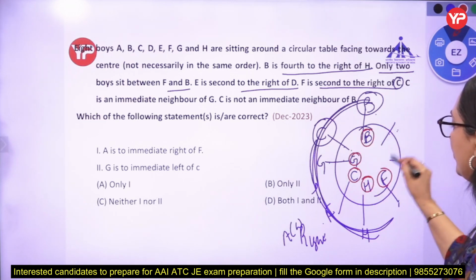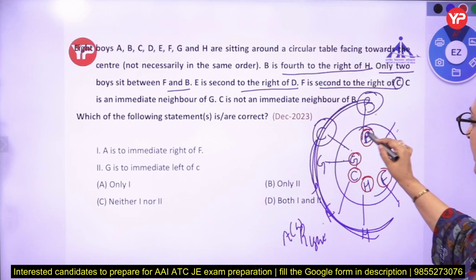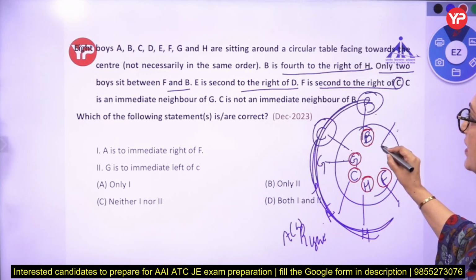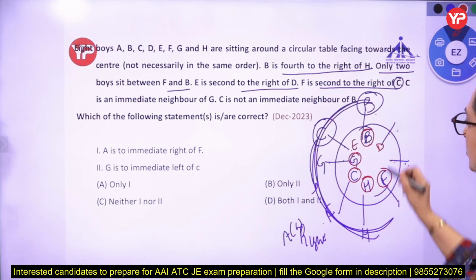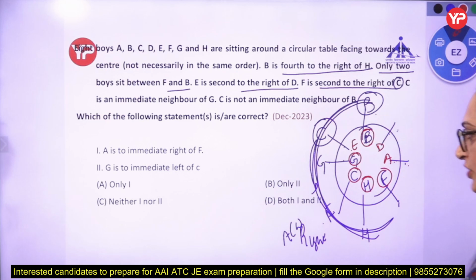So we are left with 3 positions. E is second to the right of D. C is not an immediate neighbor of B, so E is second to the right of D. If D is there, 1, E should be here, no, because B is already there. If D is here, 1, 2, E is second to the right of D, so we are left with only one person, that is A. So this is our final arrangement.